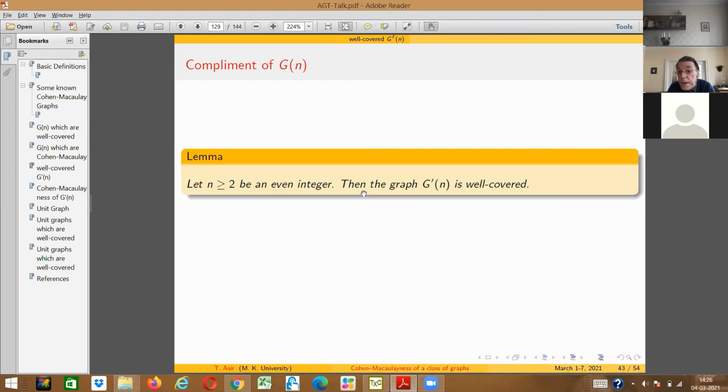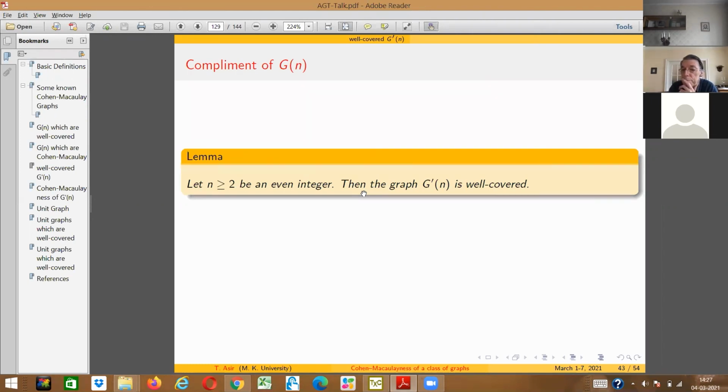The other question was about the characteristic of the underlying field. The underlying field, even in terms of graphs, has no play on it. So for all fields, it will work. Therefore, it will give the same large number of Cohen-Macaulay rings or not.